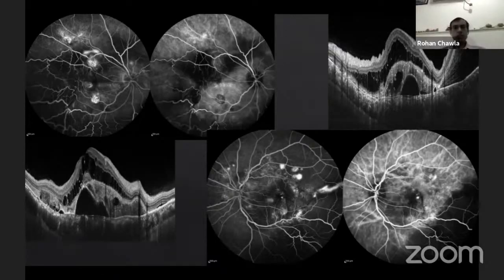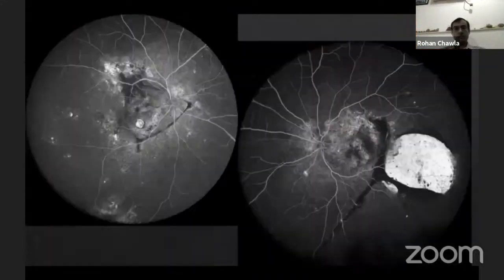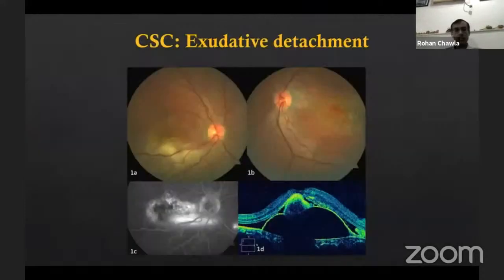So wherever it was possible, we lasered these extrafoveal leaks, and although it did develop a lot of subretinal scarring and RPE rip in the left eye, still the posterior pole is now much better, and the patient did definitely gain vision. In these cases also you must take a history of steroids, because sometimes patients who are taking steroids tend to develop such large multifocal CSCs.